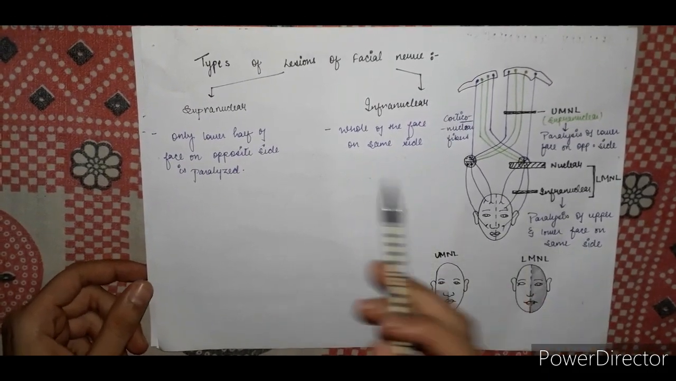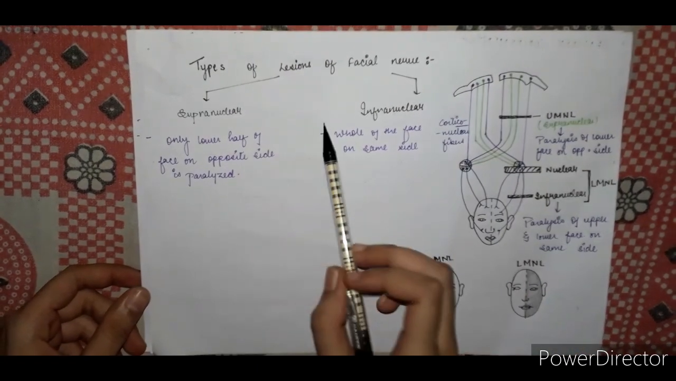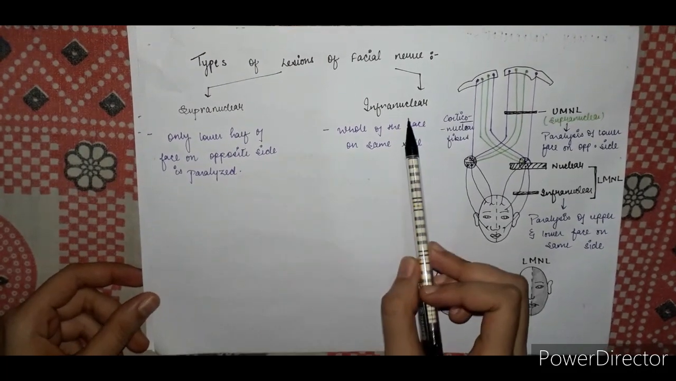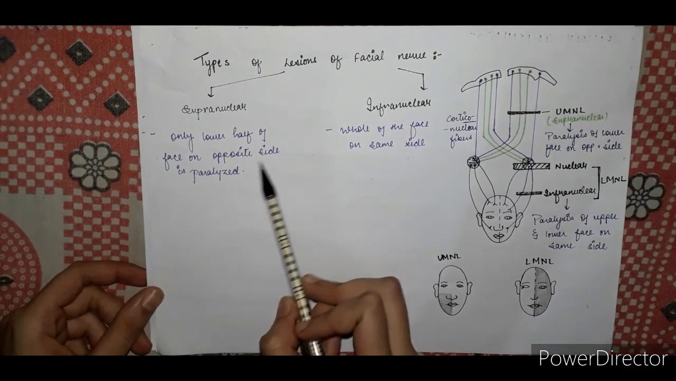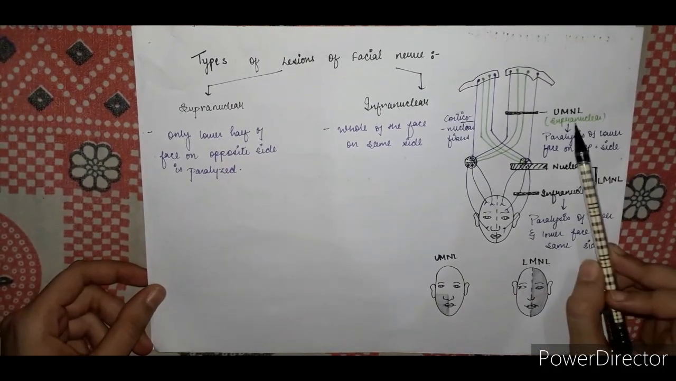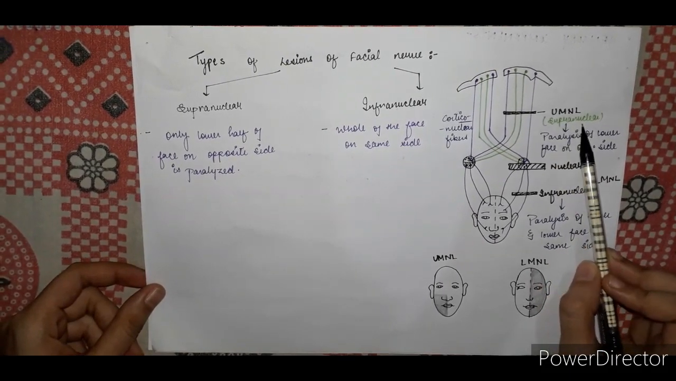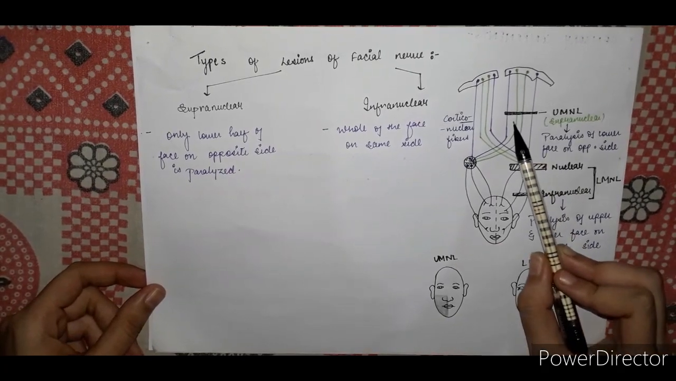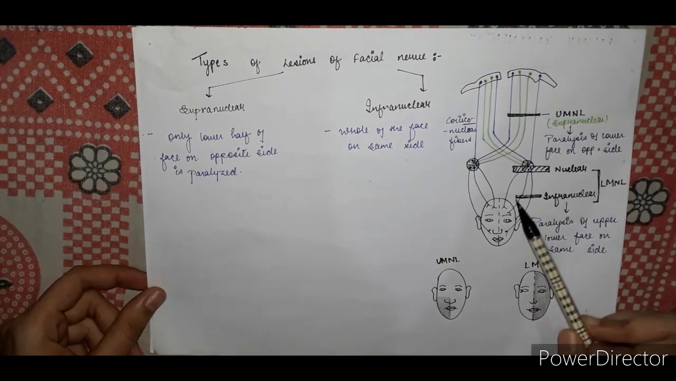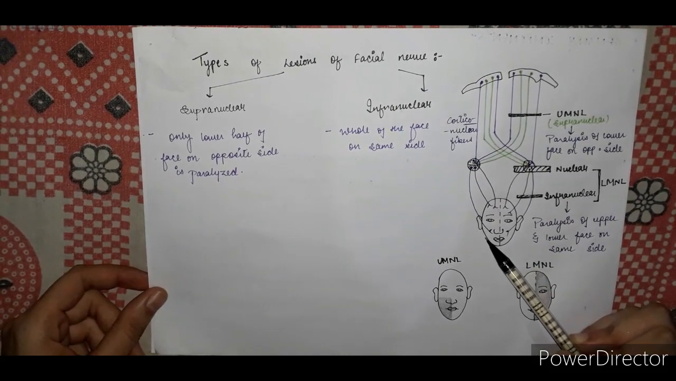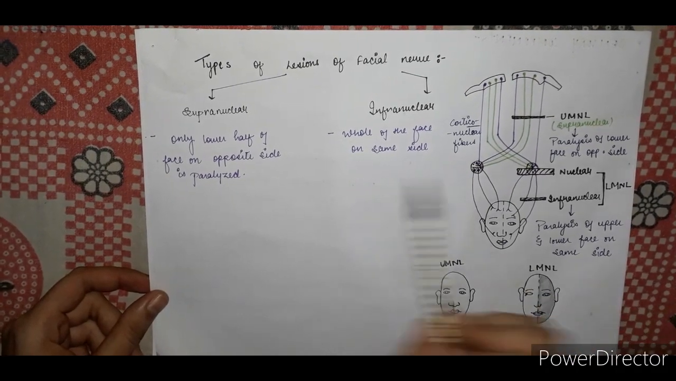So now let's discuss the types of lesions of the facial nerve. There are two types of lesions, supranuclear lesion and infranuclear lesion. In a supranuclear lesion, only the lower half of the face on the opposite side is paralyzed. As you see in this diagram, there is a lesion in the upper motor neuron, that is the supranuclear lesion. If the corticonuclear fibers on the left-hand side are affected, then the paralysis is produced on the lower half of the opposite side of the face. This is the supranuclear lesion.